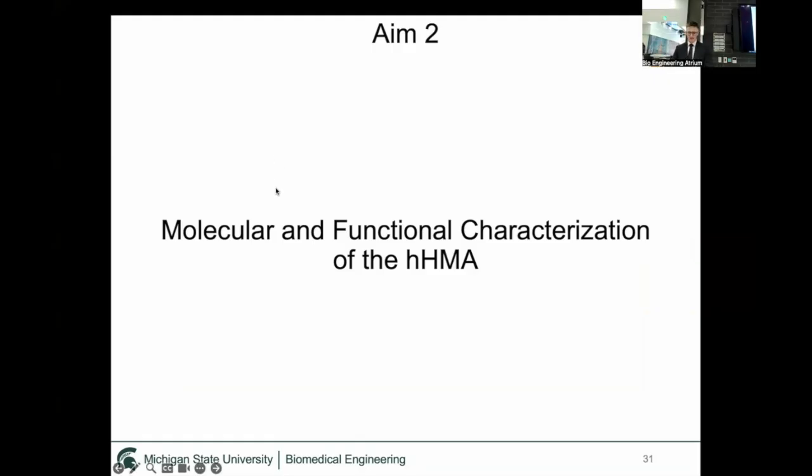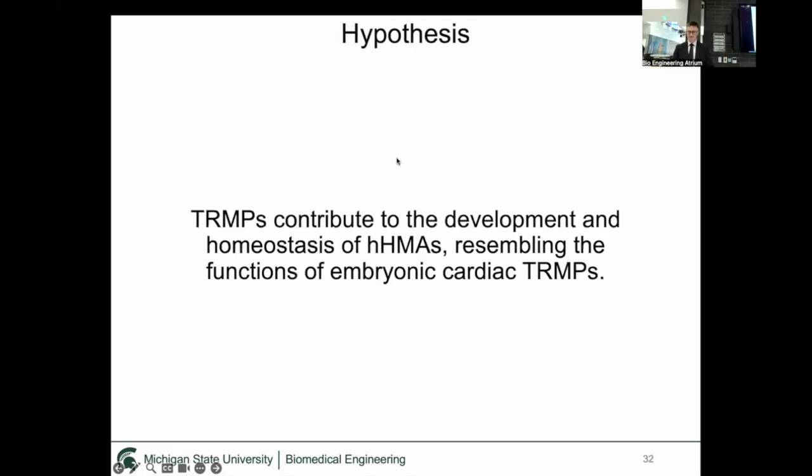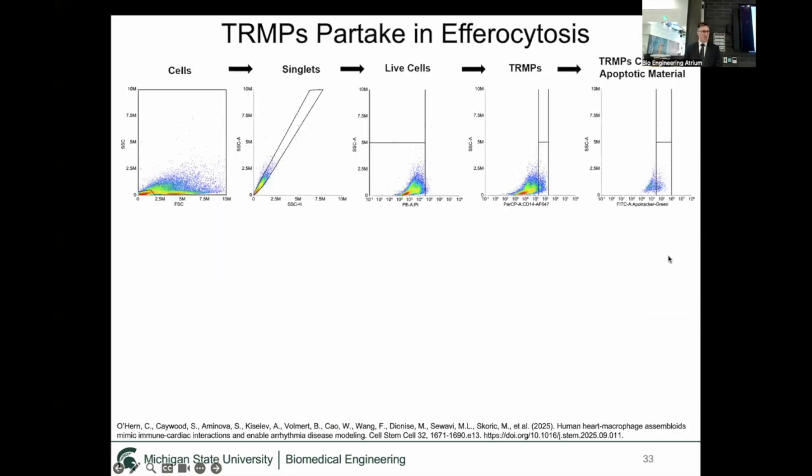So our next aim was to molecularly and functionally characterize the heart macrophage assembloid system. Our hypothesis was that the tissue-resident macrophages contribute to the development and homeostasis of the heart macrophage assembloid, resembling the functions of embryonic cardiac tissue-resident macrophages. The first function we wanted to prove is efferocytosis.